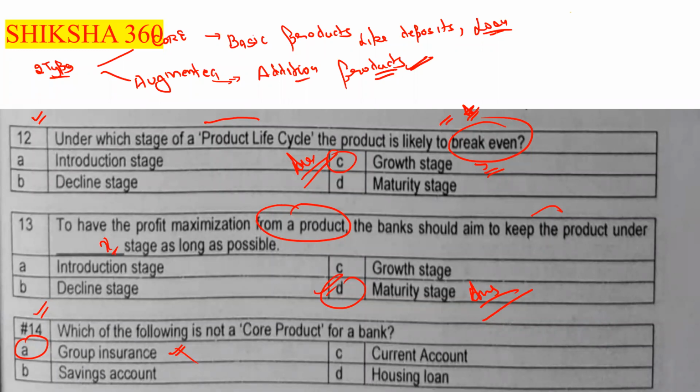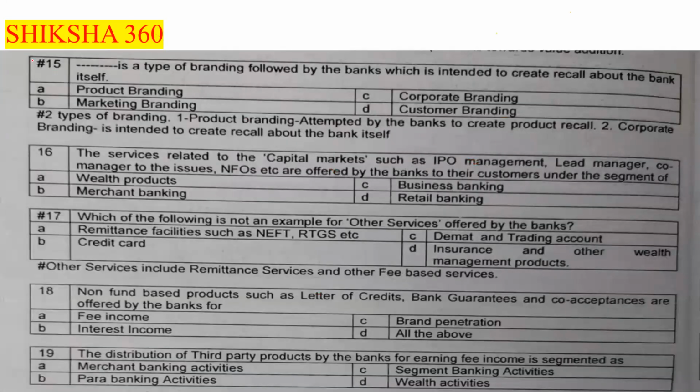Now move to the next question, question number 15. Dash is a type of branding followed by the banks, which is intended to create a recall about the bank itself. First one is product branding, second one is marketing branding, third one is corporate branding, fourth one is customer branding.